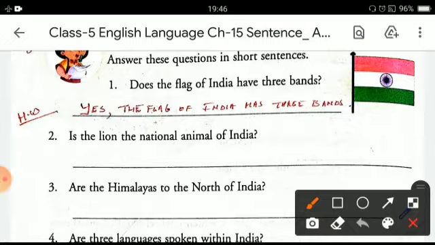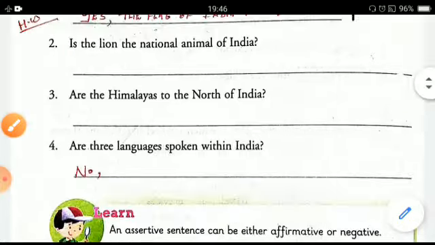The first question is, does the flag of India have three bands? The answer would be yes, the flag of India has three bands. This is done for you. Now in this way, you can answer some of the questions given below.